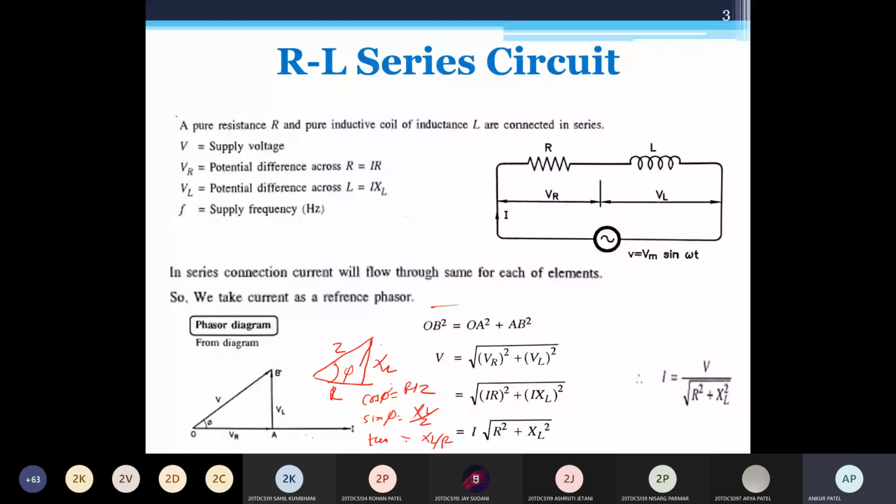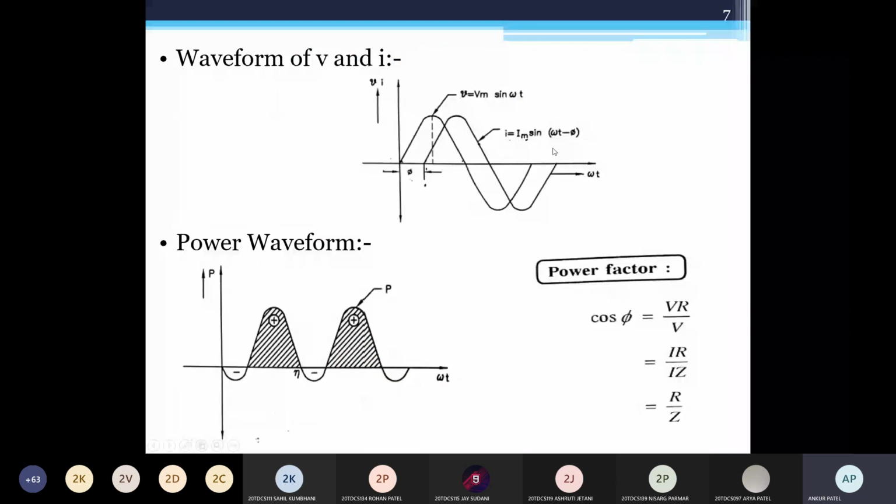Okay, for AC circuit, this is the impedance triangle. This is a phasor diagram. This is the impedance triangle R, XL and Z. Okay, this is the waveform. As we know, V equal to Vm sin omega t, reference quantity, and this I lags the voltage, lagging by an angle phi. So this is a waveform.